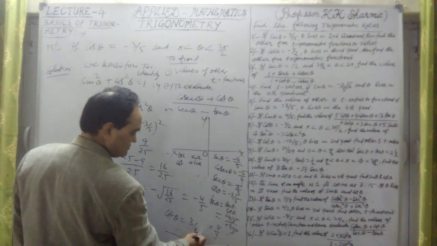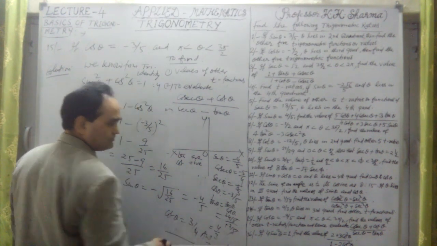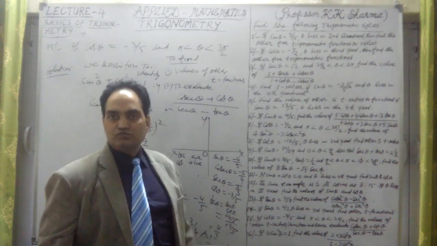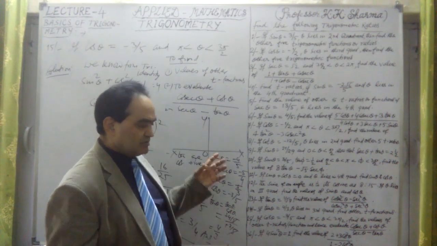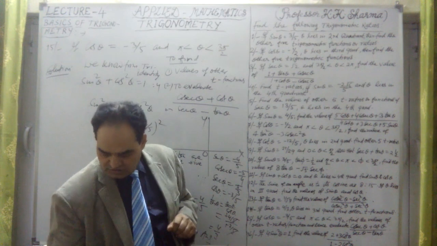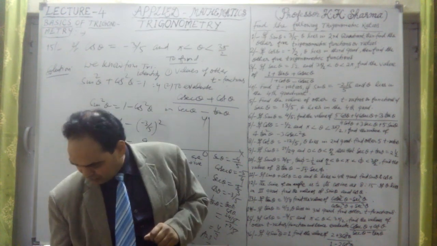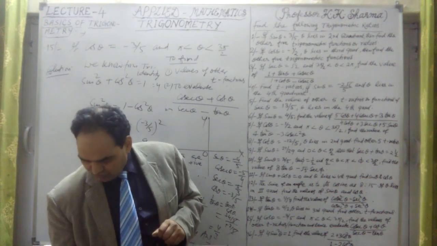All these ratios are sin theta, cosec theta, sec theta, cos theta, tan theta, cot theta. These are the answers. Either the trigonometric identity or the right angle triangle solution can be used, and the answer will be the same. That is the process of solving these questions.